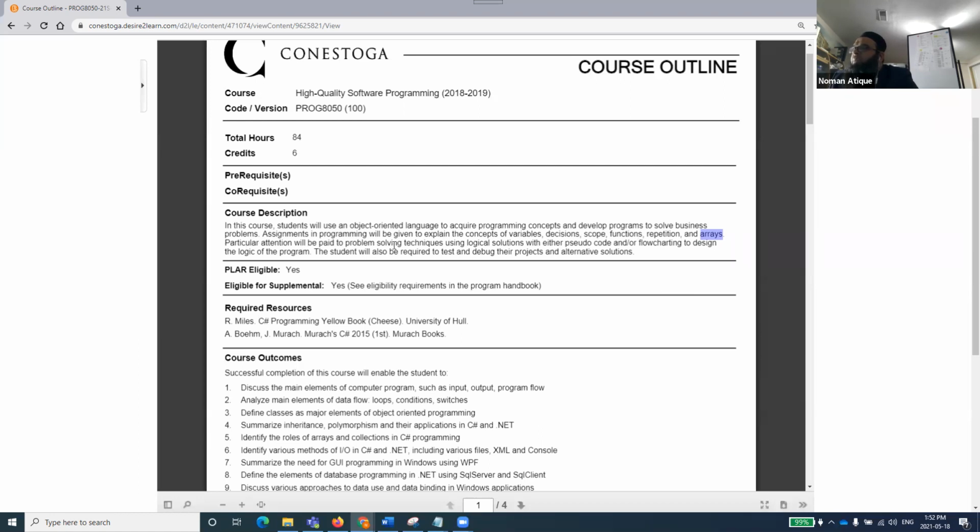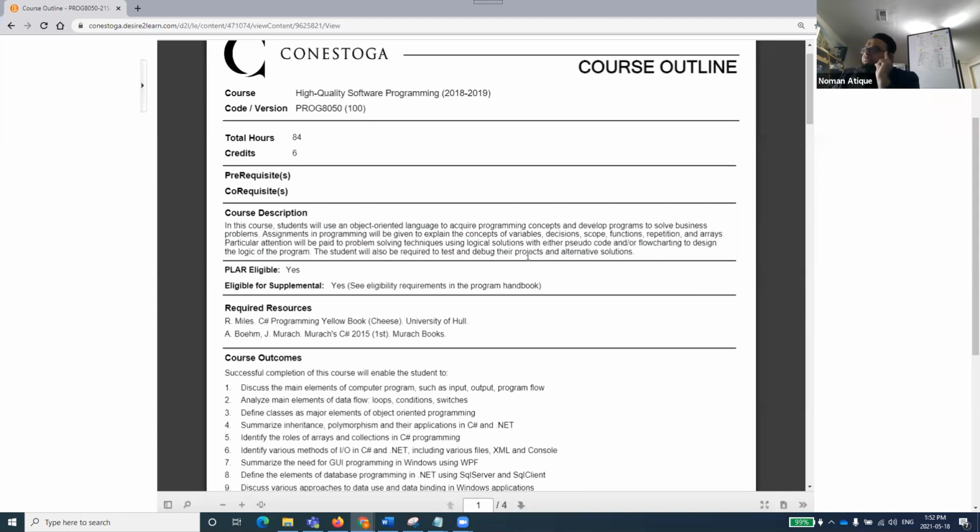Particular attention will be paid to problem solving techniques using logical solutions with either pseudocode and/or flowcharting to design the logic of the program. The student would also be required to test and debug their projects and alternative solutions. So this is something very important, and I would ask all of you to just read about that, what it is saying, what this course description is.